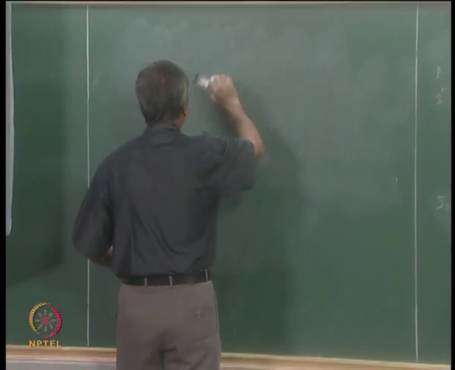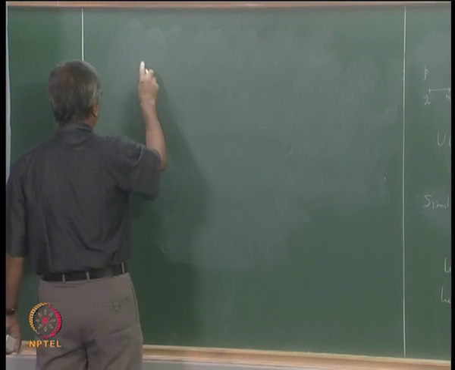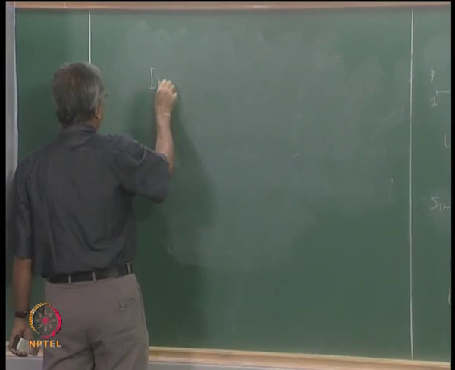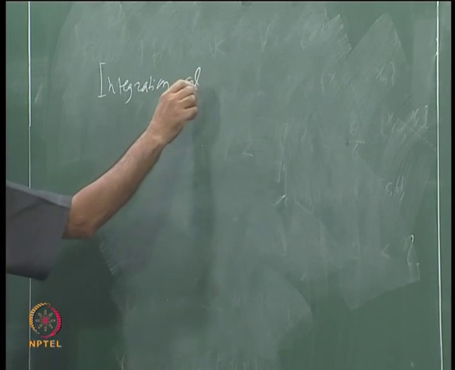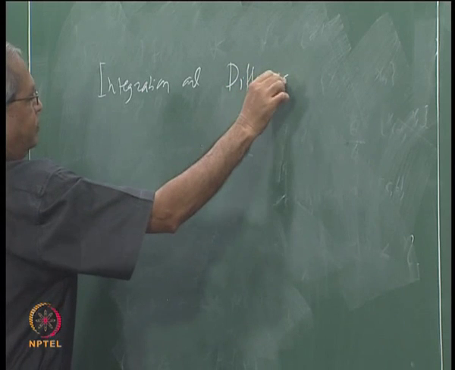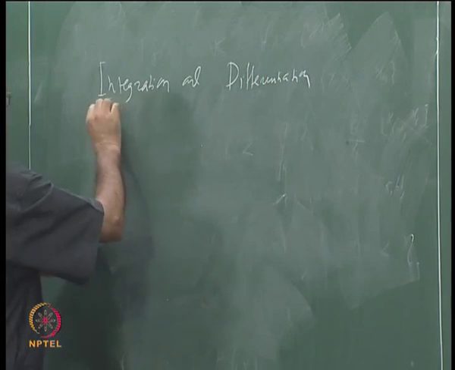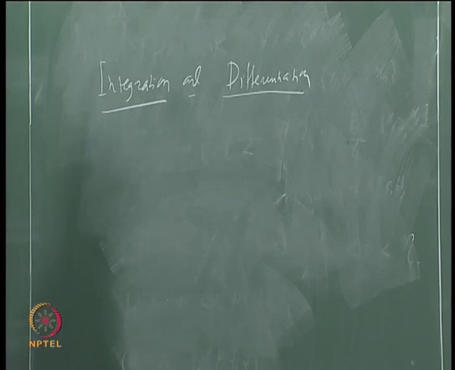Now let us come back to what I said right in the beginning, the relationship between integration and differentiation. Okay. So let us start with Riemann integrable functions first.